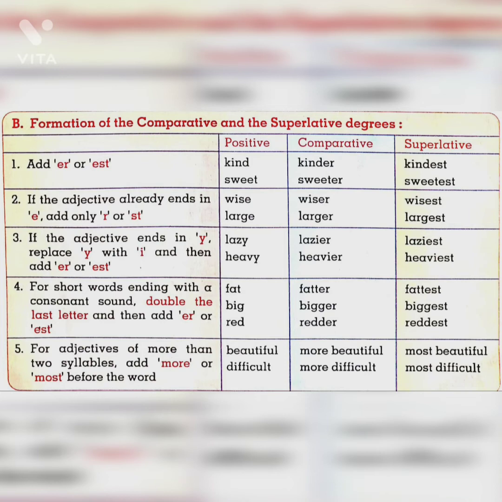The last one, the fifth one, for adjectives of more than two syllables, add more or most before the word. For example, beautiful, more beautiful, most beautiful. Difficult, more difficult, most difficult.